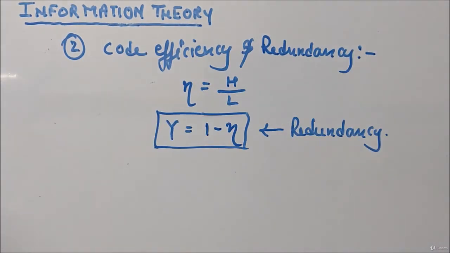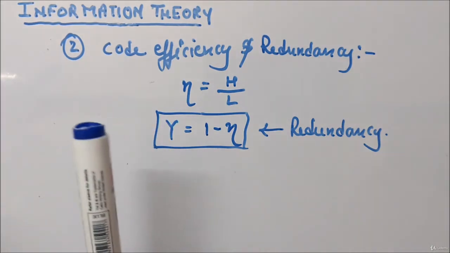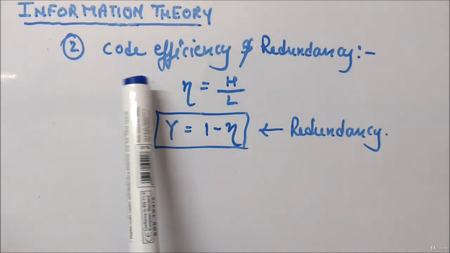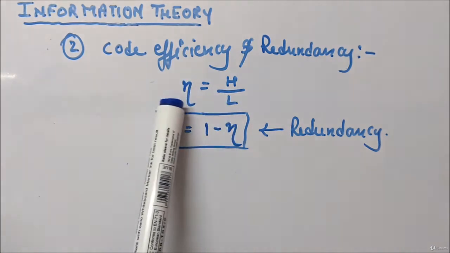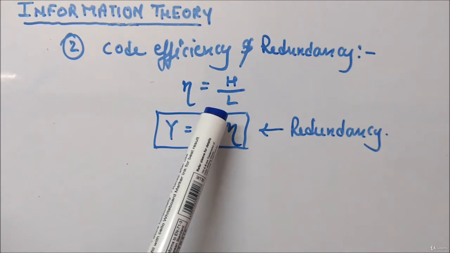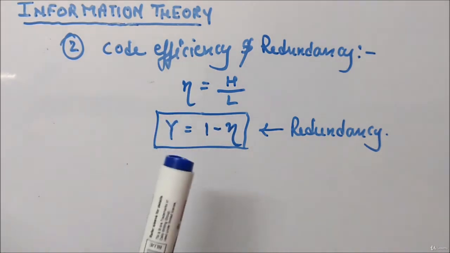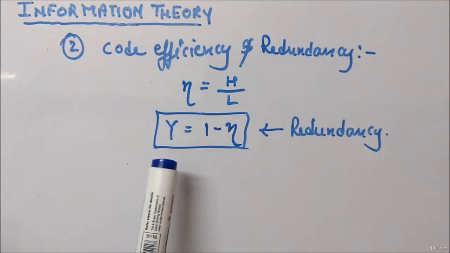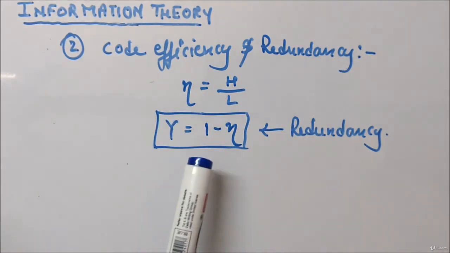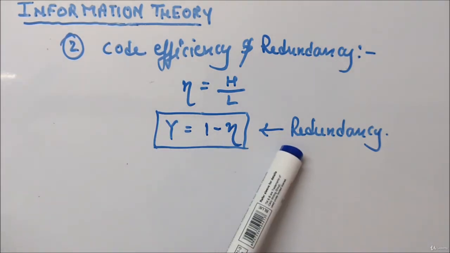Second, if you remember the source coding techniques, where we studied Shannon-Fano and Huffman coding, there I told you the term code efficiency, which is eta equal to H upon L, where H was entropy and L is average code length. So I want to tell you about redundancy here. If you subtract efficiency from 1, you will get redundancy.